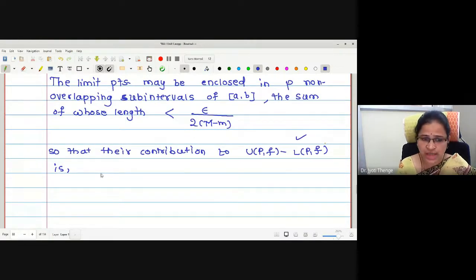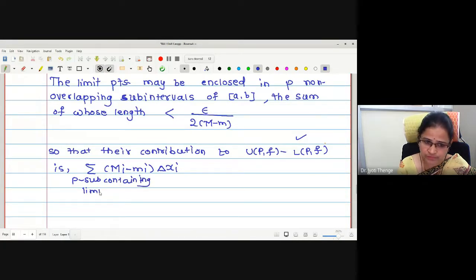Actually, this is the summation of capital Mi minus small mi times delta xi, where P subintervals contain limit points. Now, can I write this as less than or equal to? Mi minus mi is always less than or equal to M minus m, that we know.